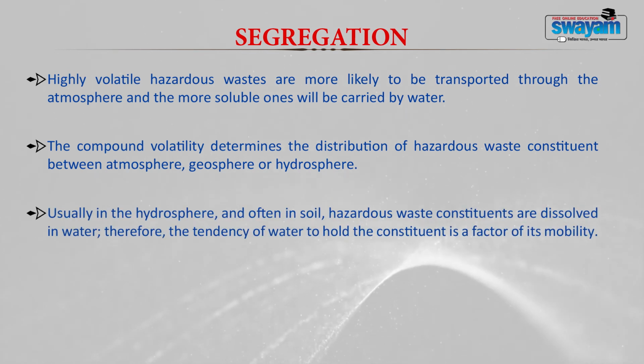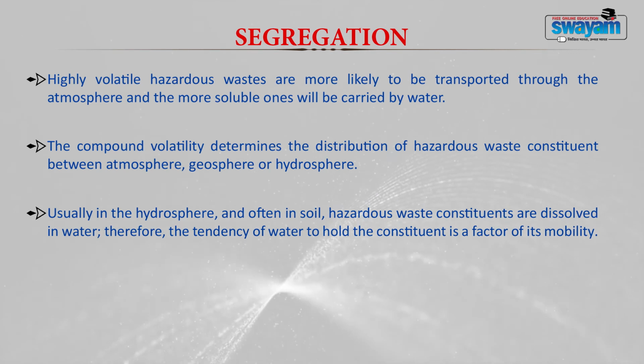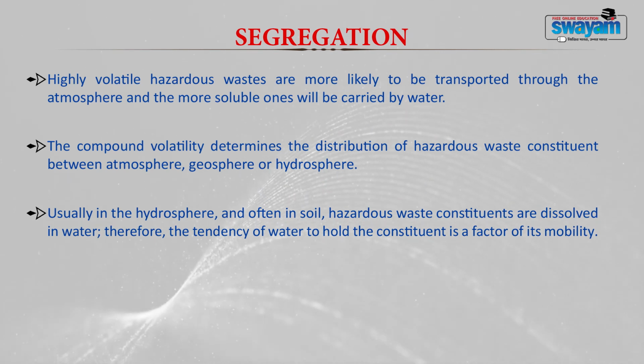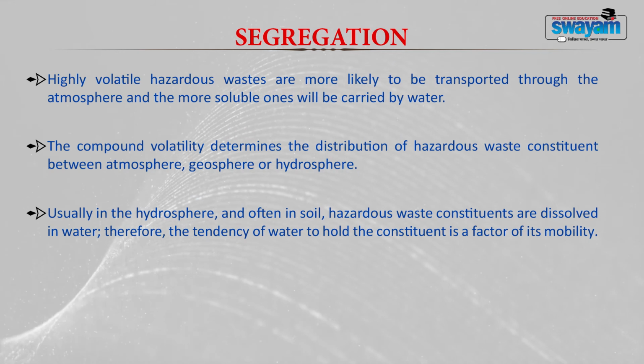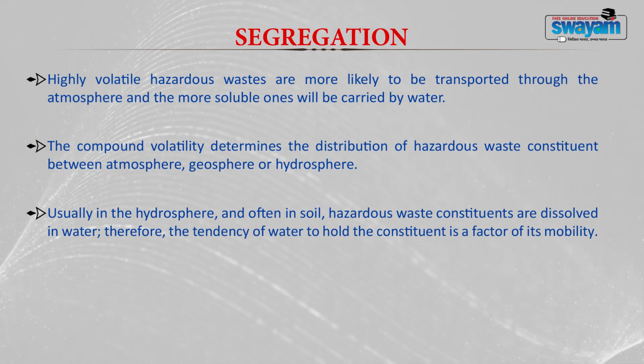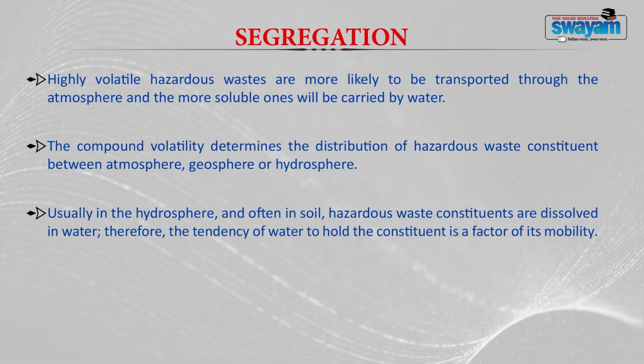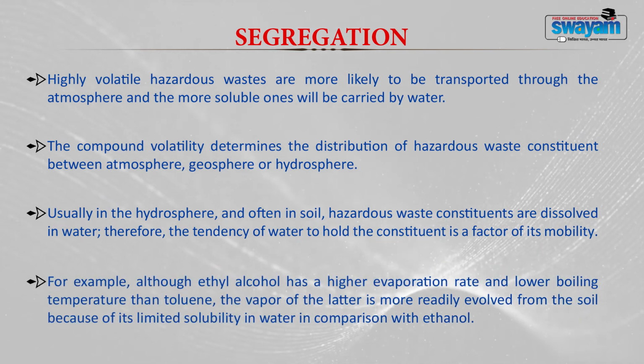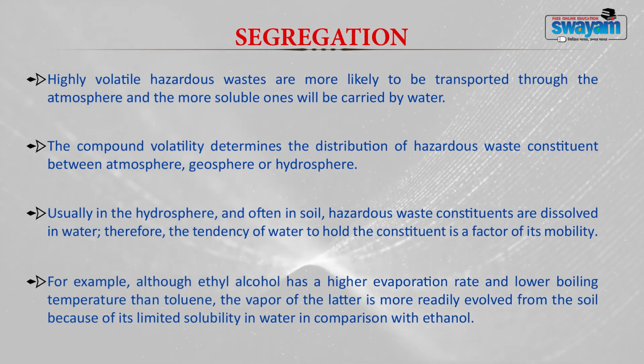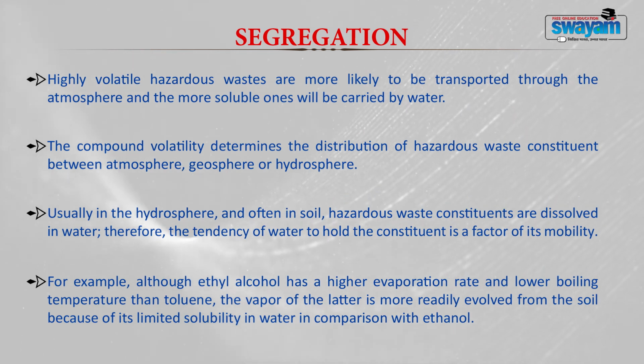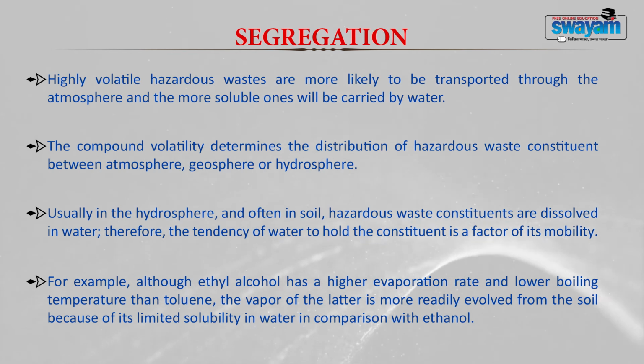Now in the hydrosphere and often in soil, the hazardous waste constituents are generally dissolved in water. Therefore, the tendency of water to hold the constituents depends upon the mobility factor. For example, if you take ethyl alcohol, it has a high evaporation rate and a lower boiling temperature than toluene. So the vapor of the latter, the toluene, is more readily evolved from the soil because of its limited solubility in water when compared to ethanol. This is what is explained as the transport of hazardous material.